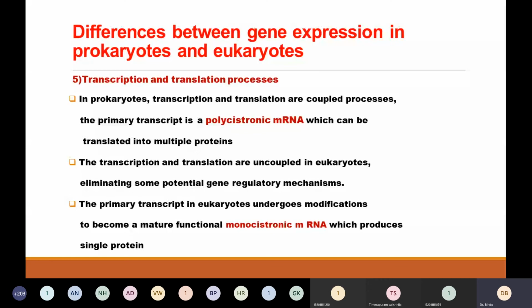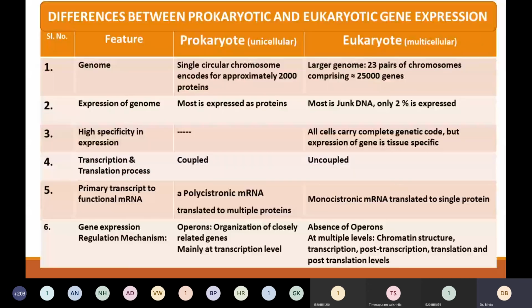First one is the genome. The prokaryotic genome is smaller compared to the eukaryotic genome, which is larger. Then expression of the genome: I told you in prokaryotes most of it is expressed, whereas only 1.5 to 2% of the genome is expressed in eukaryotes. That means 1.5 to 2% is forming proteins. It is more specific in eukaryotes compared to prokaryotes.